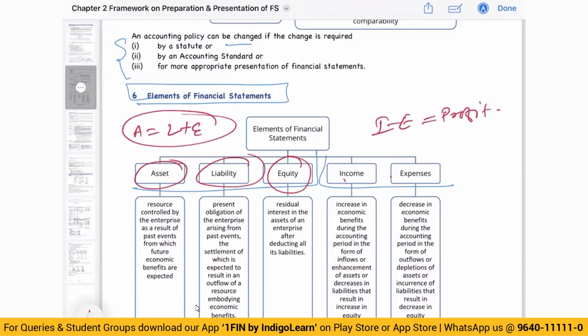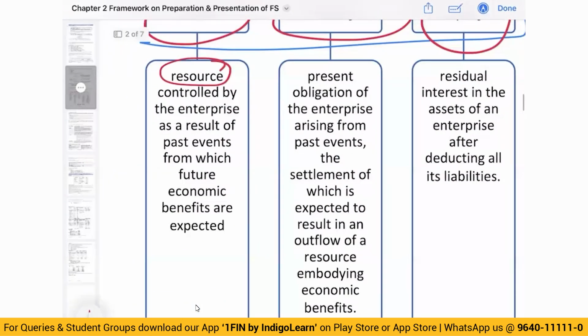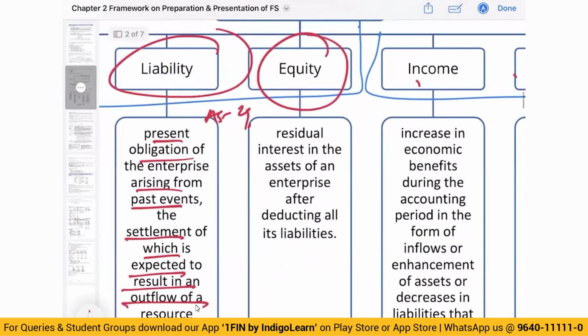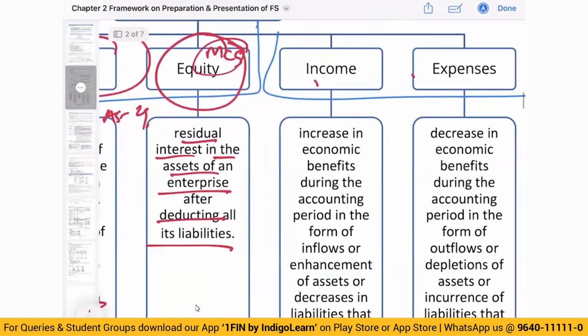What is an asset? Asset is a resource controlled by the enterprise as a result of past events from which future economic benefits are expected. What is liability? We have seen this in AS 29 as well. Present obligation arising from past event, settlement of which is expected to result in outflow of resource embodying economic benefits. What is equity? Residual interest in the asset of an enterprise after deducting all liabilities is called equity. Can be tested for MCQ.